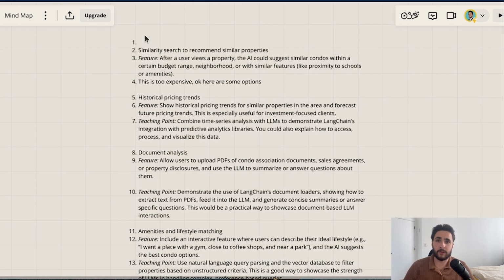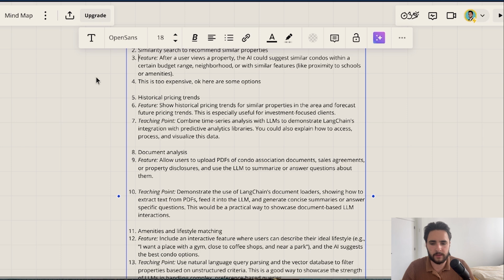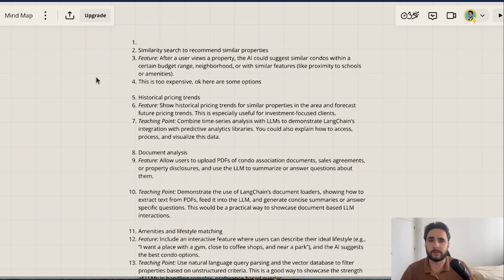But here I actually prompted ChatGPT to give me some suggestions on how to improve this AI real estate agent and how we can learn some additional concepts. So it gave me this. For example, similarity search to recommend similar properties. Let's say the user is looking at a specific apartment in a location, and they're saying, okay, this is a bit too expensive.